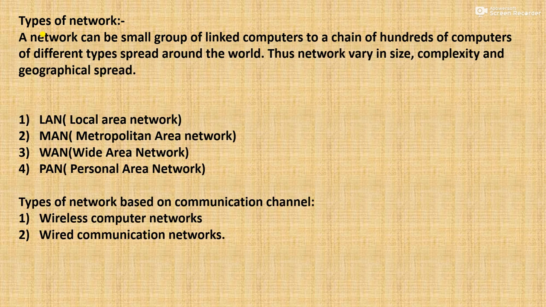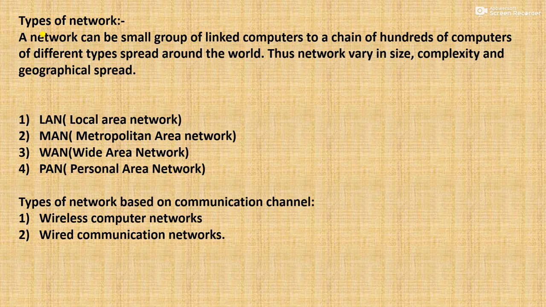Now we have started with types of networks. In types of networks, we basically look at how the networks are connected, how the computer systems are connected. A network can be a small group of linked computers or a chain of hundreds of computers of different types spread across the world. We all know that there are lots of computers in the whole world. So how can these computers be connected? This is the network. A network varies in size, complexity, and geographical spread.